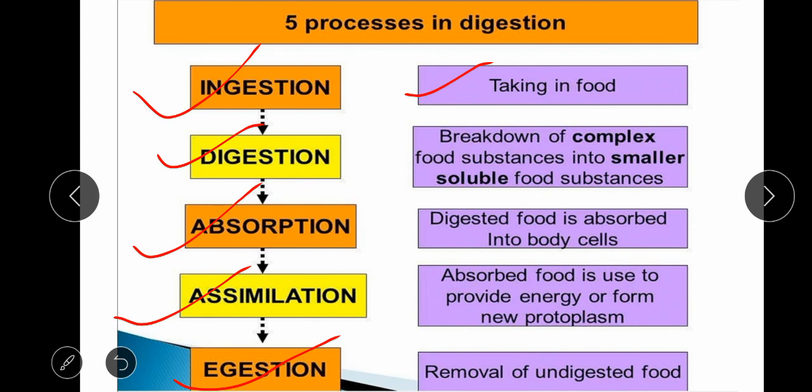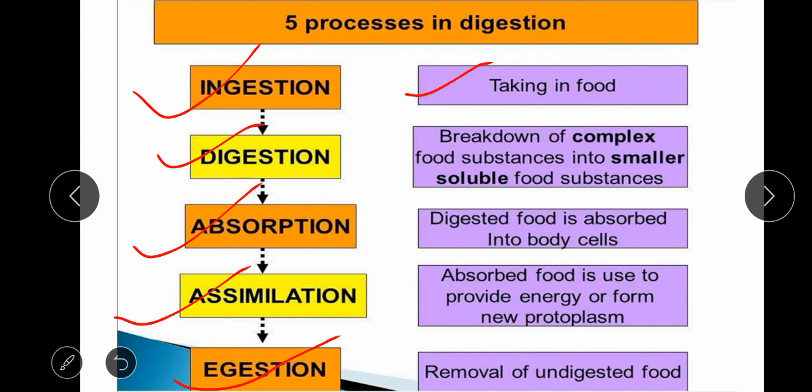Learn it all. Ingestion, where we take in our food through the buccal cavity. Digestion starts in the next process where we mix saliva through our tongue and swallow the food into the food pipe. Digestion begins, and after going into the stomach, it goes into the small intestine where absorption begins.